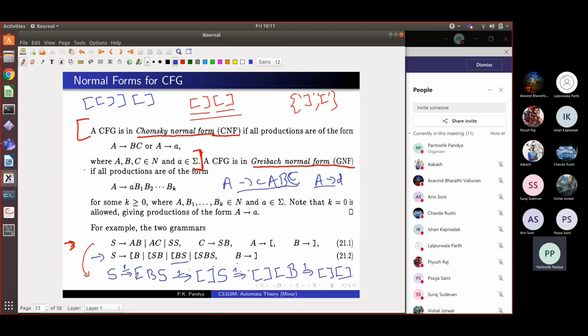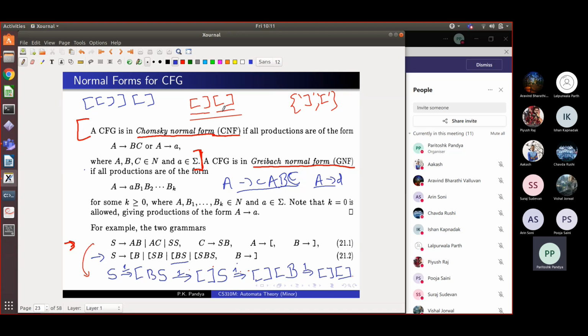Now see what is happening. At every step, if you consider the string which is required, we are adding one more letter of the string in the derivation. So we first added the left bracket, then we added left bracket, right bracket at the next stage, then we added left bracket, right bracket, left bracket, and then left bracket, right bracket, left bracket, right bracket.